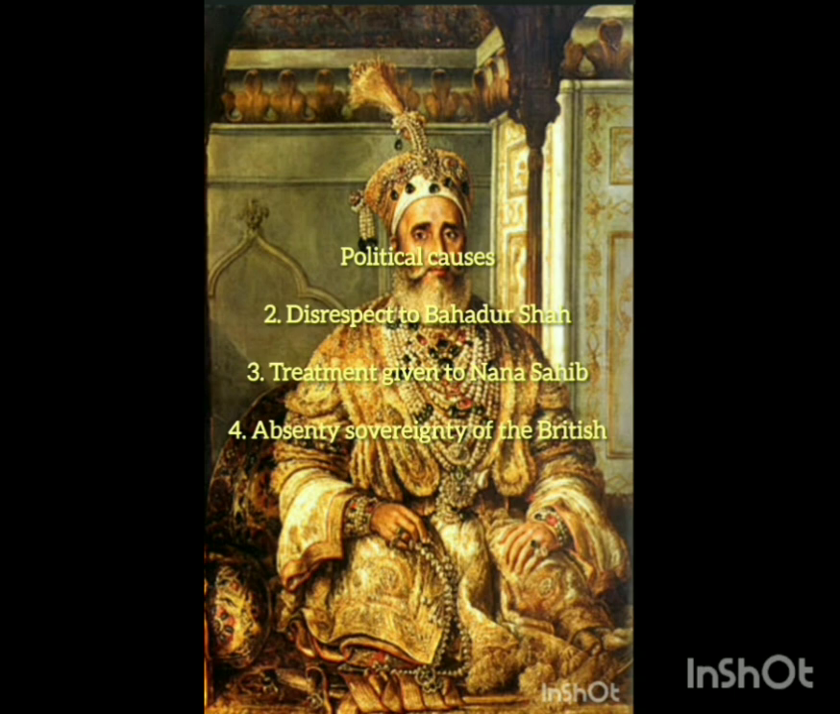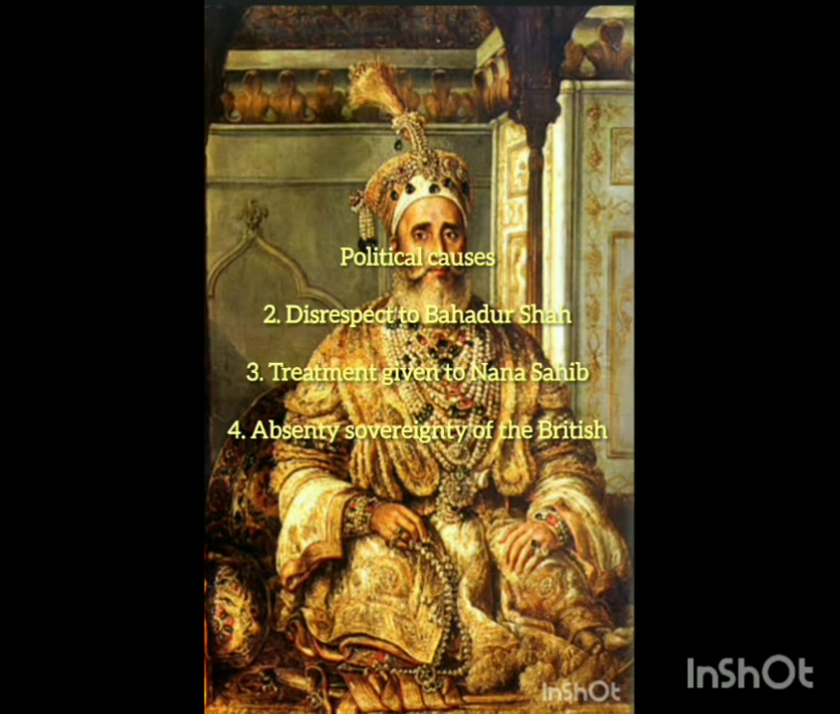The third policy under the political causes is the treatment given to Nana Sahib. Nana Sahib was the adopted son of Baji Rao II, the last Peshwa. The British refused to grant Nana Sahib the pension they were paying to Baji Rao II. In the previous time the Britishers were paying a pension to Baji Rao II, but after his death, the British refused to pay the pension to Nana Sahib, who had inherited his wealth. So it hurt Nana Sahib, and it became another cause of the first war of independence.